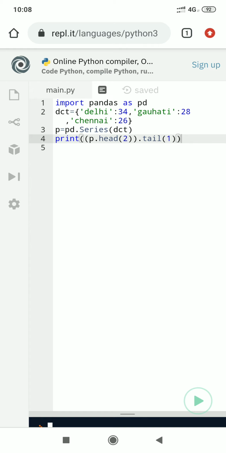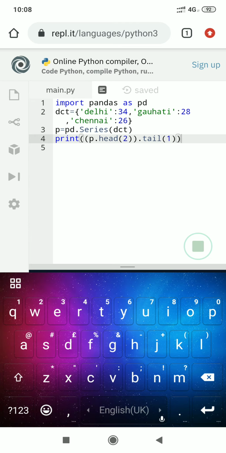Whatever data is returned, with that new series we are calling the tail method. It will display the last data of those first two elements, which will be the middle position element. And now I execute the program.